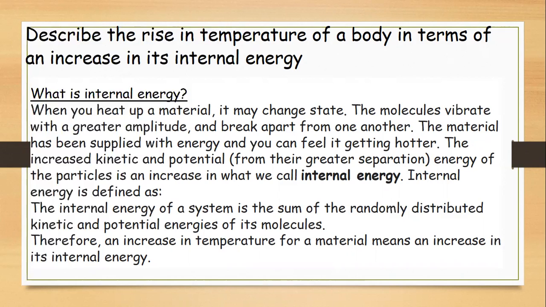This increase in kinetic and potential energy of the particles is what we call the internal energy. So internal energy can be defined as the sum of the randomly distributed kinetic and potential energy of its molecules.